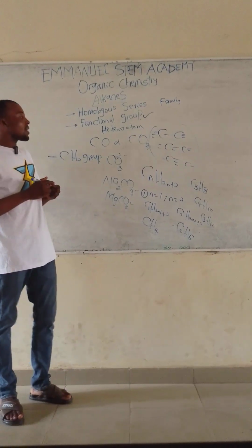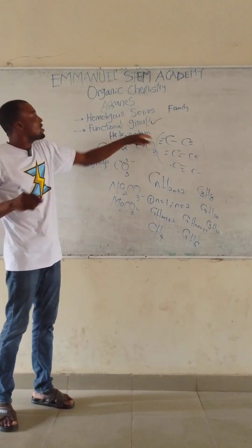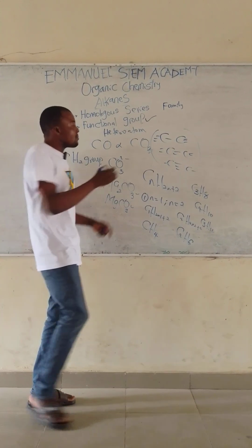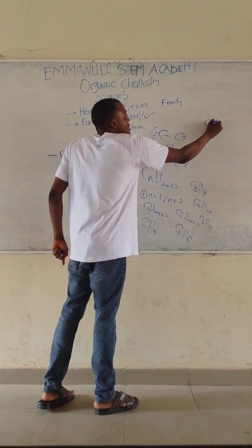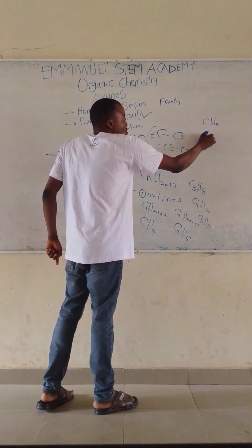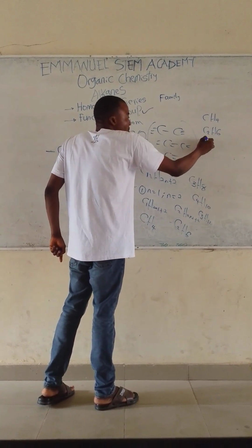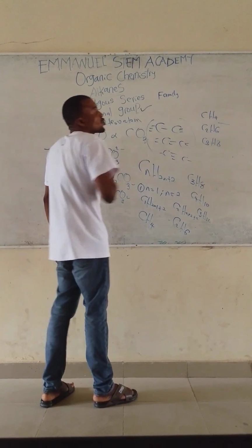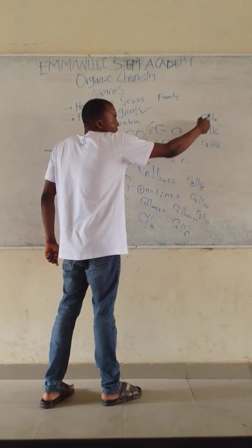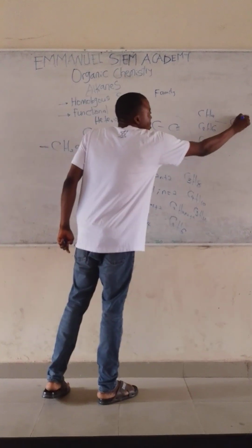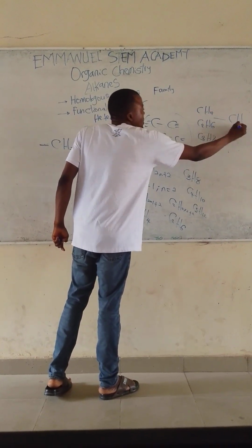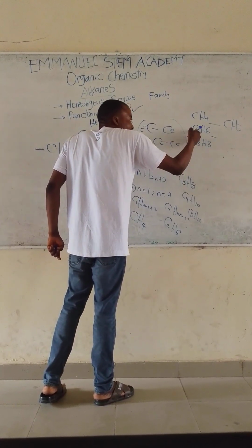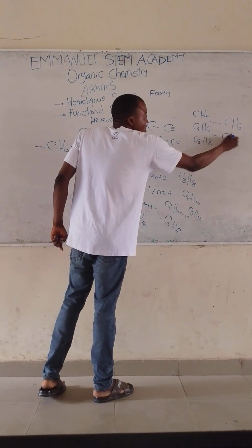So let's use this to explain the homologous series and the functional group first. The first member of the alkane is CH4. The second member is C2H6. The third member is C3H8. What is the difference between these? C2 minus C1 is still C, and H6 minus 4 is 2. Same thing here: C3 minus C2 is still C, and H8 minus 6 is 2.